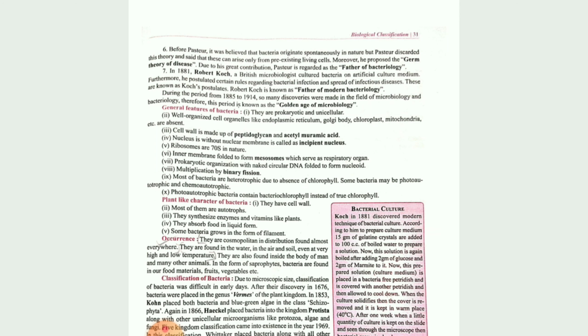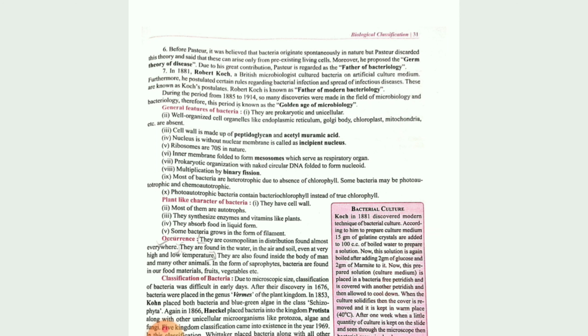These all are present in eukaryotes. Next, the cell wall is made up of peptidoglycan and acetyl muramic acid. As they are prokaryotes, the nucleus will be without a nuclear membrane, or an incipient nucleus will be present. Two types of ribosomes are there.